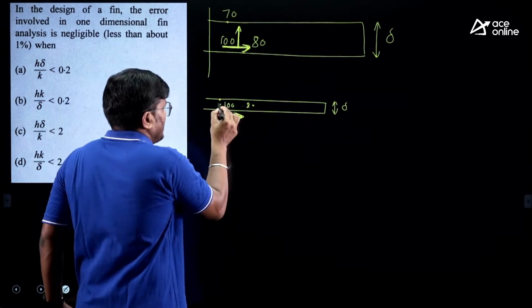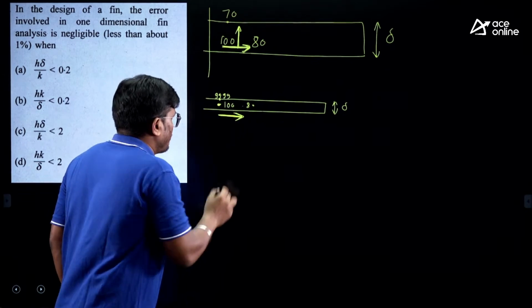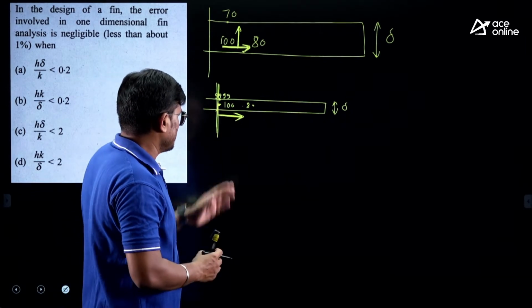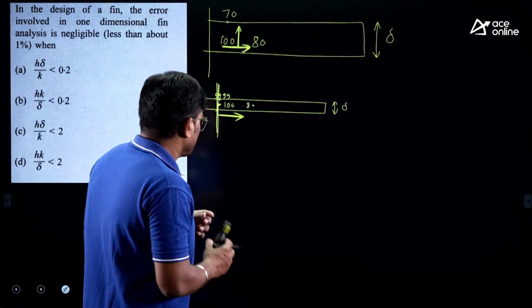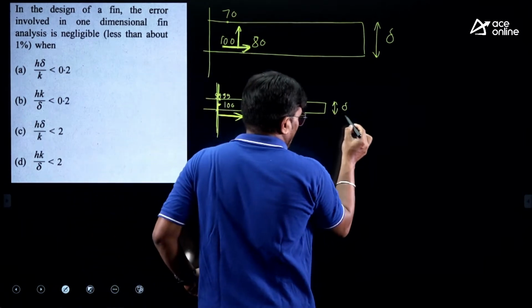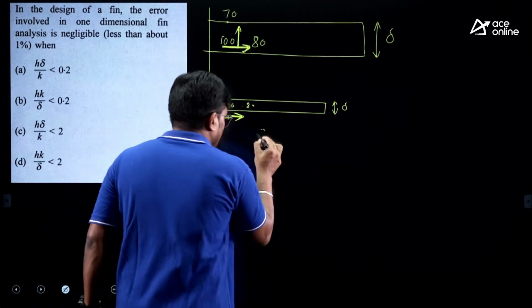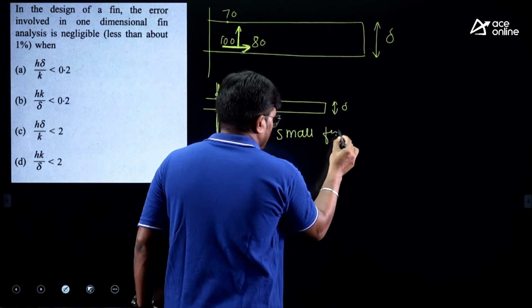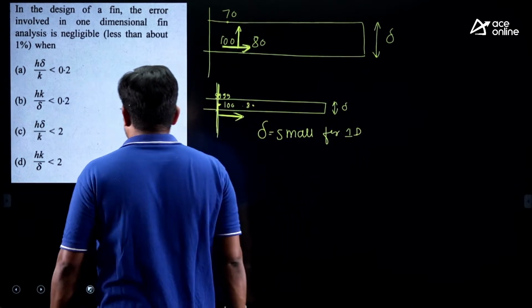Because center and surface are almost the same, let us say this is 99.99 in the upward direction, and in this direction, let us say 199.99. So this will be the flow. What does it mean? This should be small, correct or not? So delta should be small for 1D.